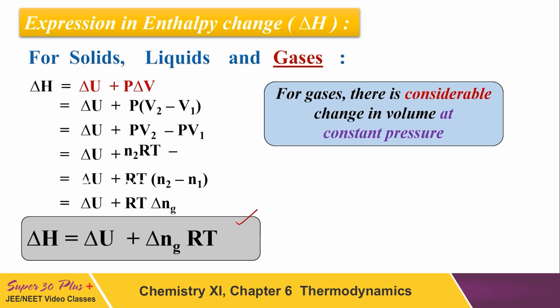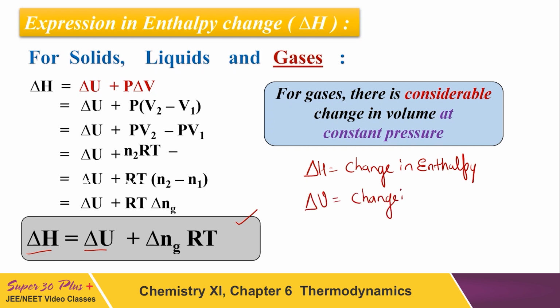this formulation came: delta H is equal to delta U plus delta Ng RT, in which delta H refers to the change in enthalpy, delta U means change in internal energy, and delta Ng is what?